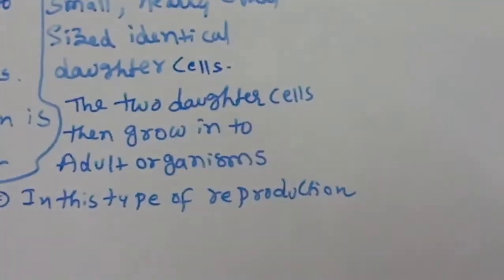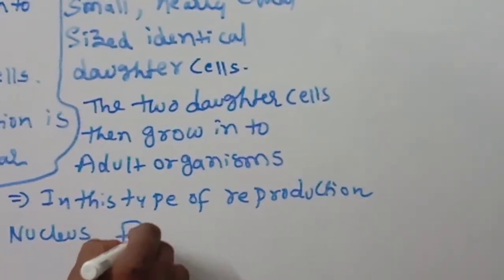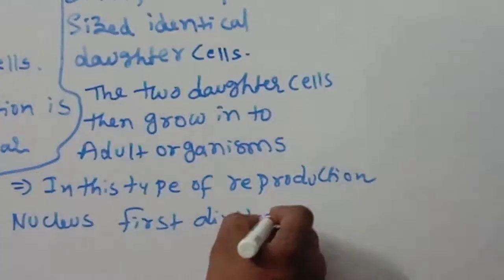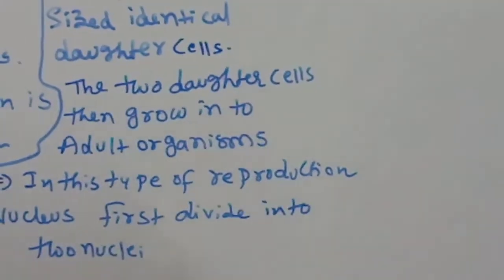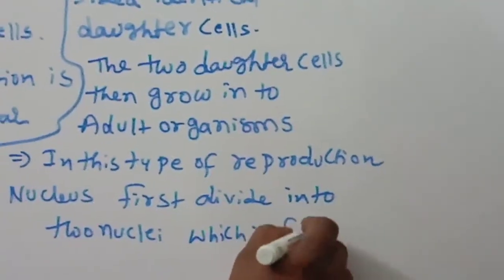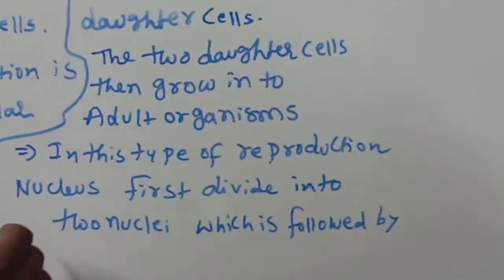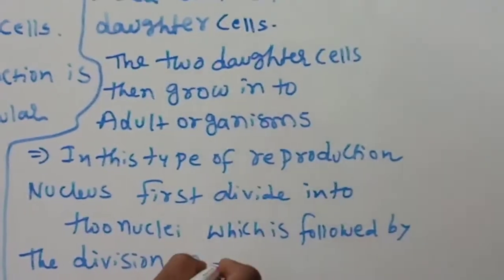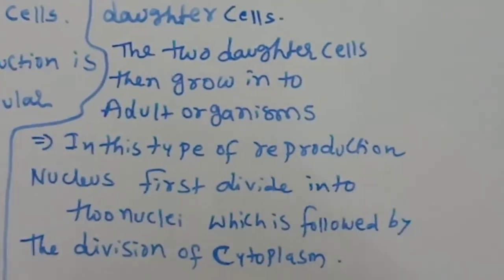Next, in this type of reproduction, the nucleus first divides into two nuclei, which is followed by the division of cytoplasm.